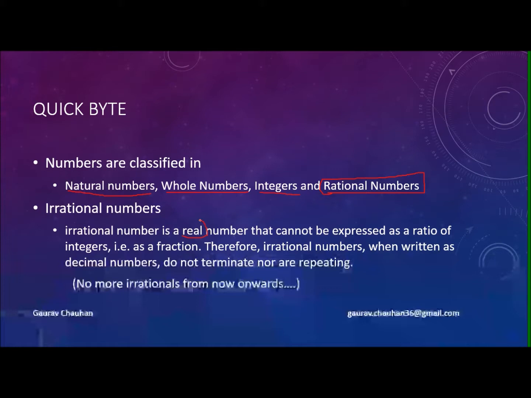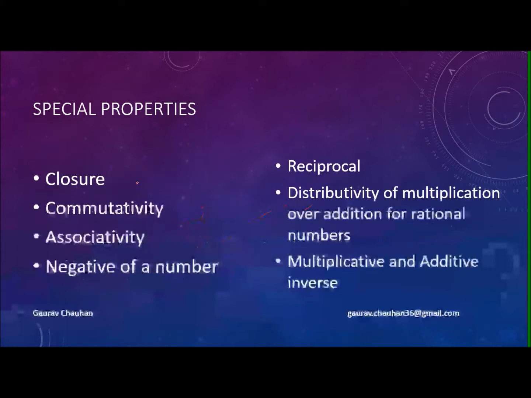There is one thing also. An irrational number is a real number that cannot be expressed as a ratio of integers, like a fraction, like a rational number. Therefore, an irrational number when written as a decimal does not terminate nor repeat. And we are not going to see real numbers and imaginary numbers here. Believe me, there are imaginary numbers.